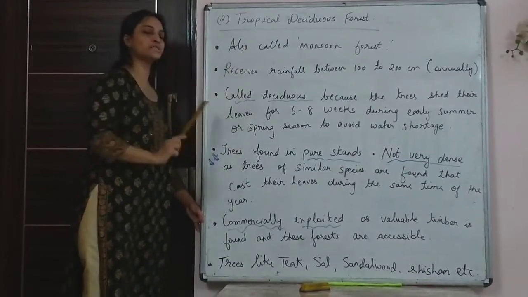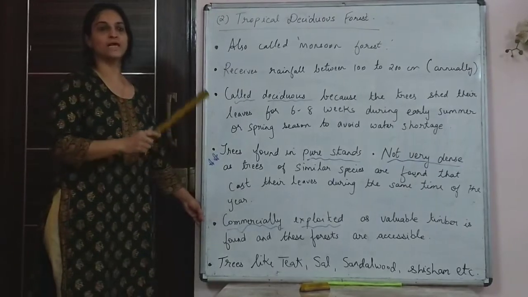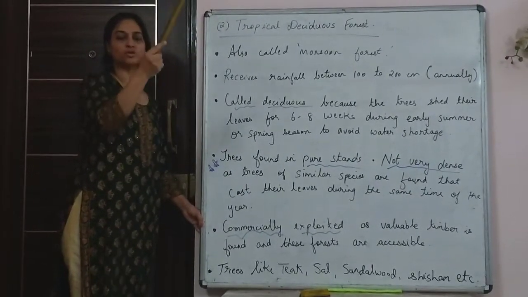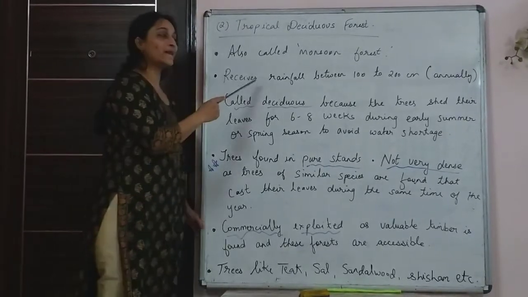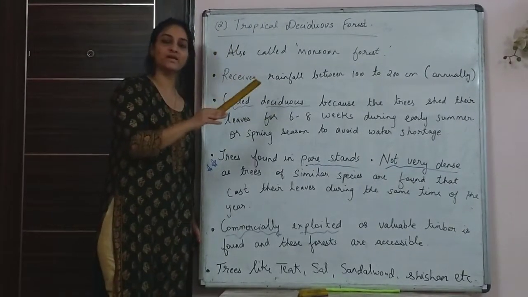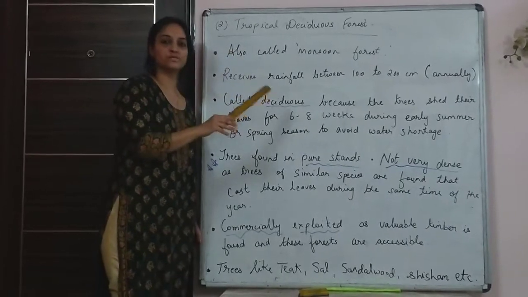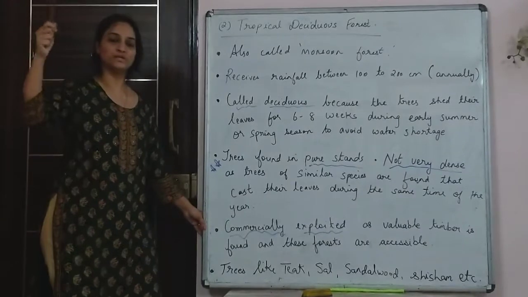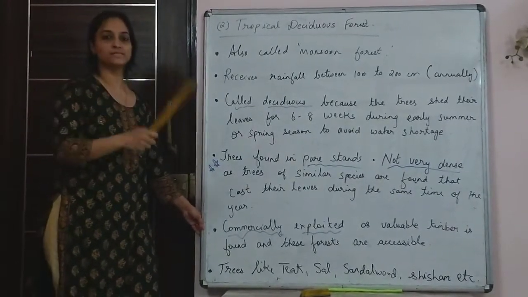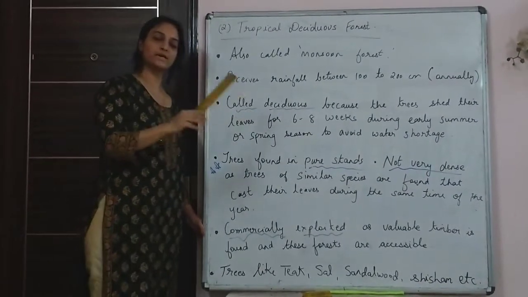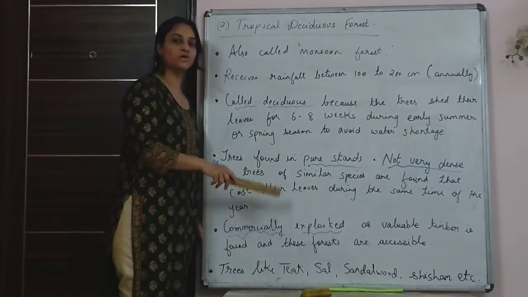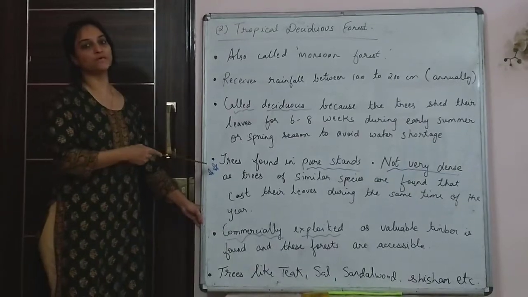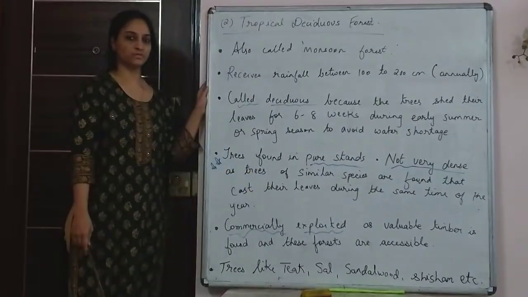Obviously, deciduous forests are found in most parts of India, like Karnataka, Tamil Nadu, then even in the northern part like Bihar, Uttar Pradesh. Whereas evergreen was found only in areas where heavy rainfall was there. Like I said, Andaman and Nicobar Islands, in Garo Khasi Hills, which means it comes in Meghalaya, those places. Also the western slope of the Western Ghats, because these places receive a very good amount of rainfall. Now I will go to the next part, which is tropical desert forest.